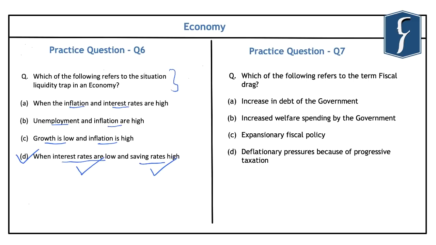So do go through that chapter to understand the various aspects of the situation of liquidity trap, and also the two important types of demand for money, that is the transactive motive and the speculative motive. Regarding the liquidity trap, you should understand that it is an economic scenario when the interest rates are low and that leads to high saving rates in the economy. This is because the consumers abstain from investing and they try to hoard the cash. In such a scenario, the monetary policy of the central banks becomes ineffective because even when the central bank is trying to inject more liquidity, it does not lead to increased investment or consumer spending.